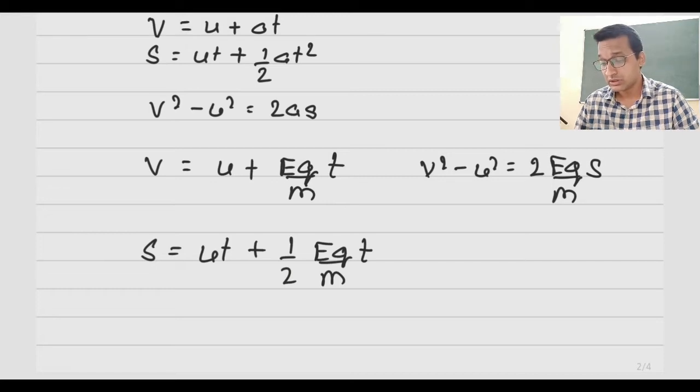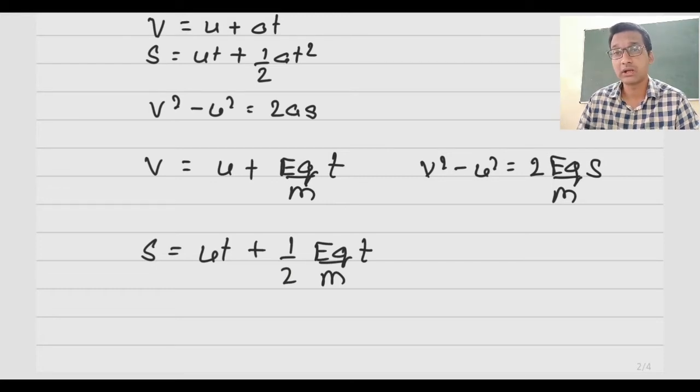Now the acceleration, whether it is positive or negative, will depend on the charge. If the charge is positive, the acceleration will be in same direction as that of the force or the electric field, whereas if it is negative charge, then the acceleration will be in opposite direction. Also, we have to take into consideration what is the direction of initial velocity, because the charge will be initially moving in this field. Now let us try to understand how to derive these equations.